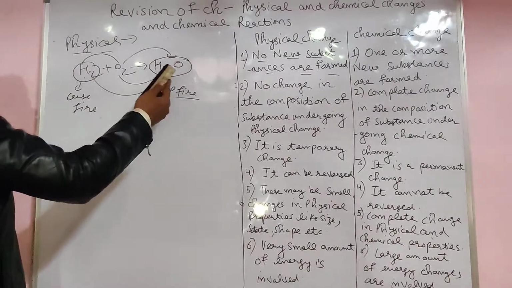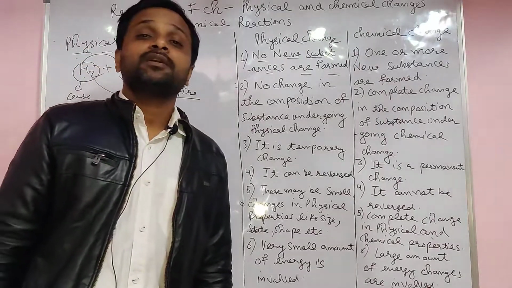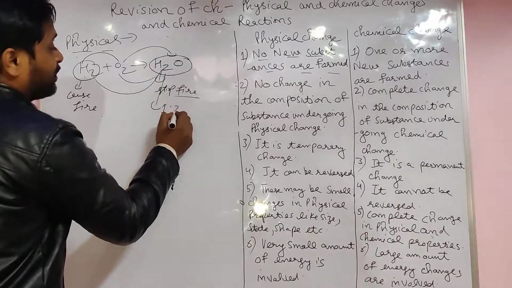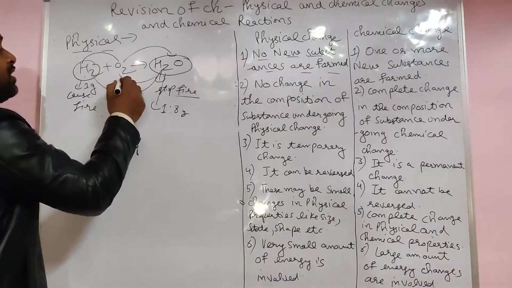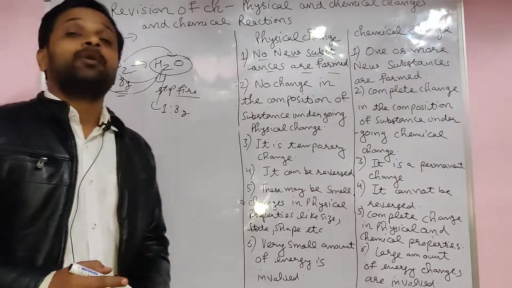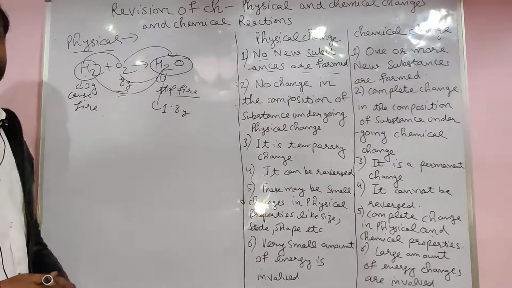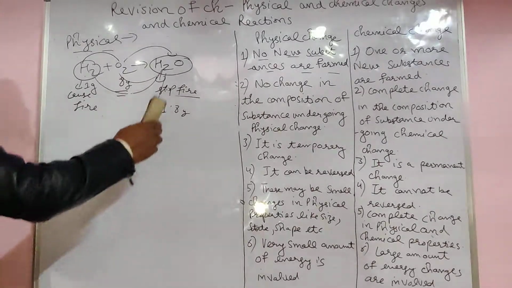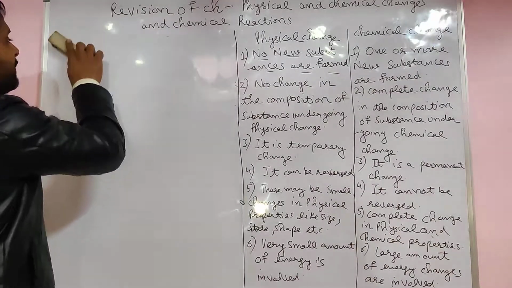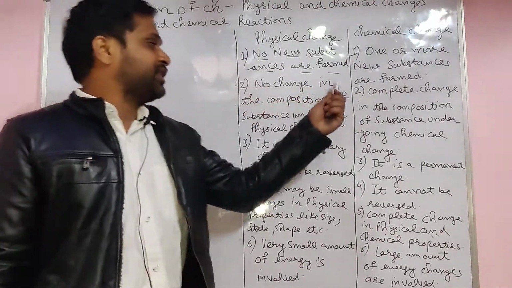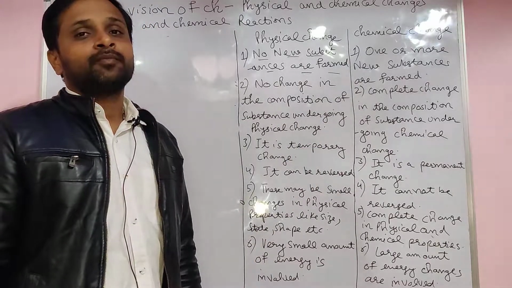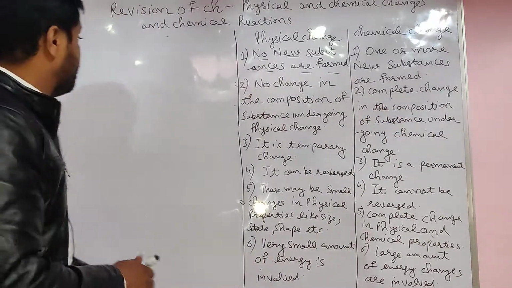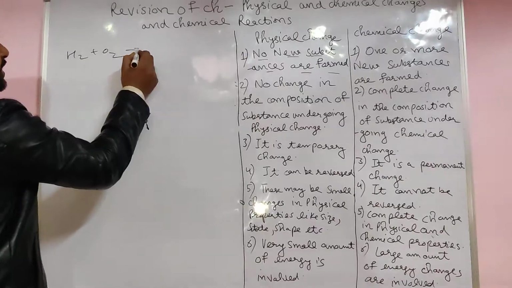So when a new thing is formed, that is a chemical change only, and the ratio is 1:8. What is the meaning of 1:8? It means 1 gram of hydrogen combines with 8 grams of oxygen. That's why they give water. This is the chemical change. When new substances form, their properties do not match with their reactants. In physical change there is no change in the composition of the substance, as already told. Same quantity is there. But in chemical change, the composition changes. Here the composition is different.